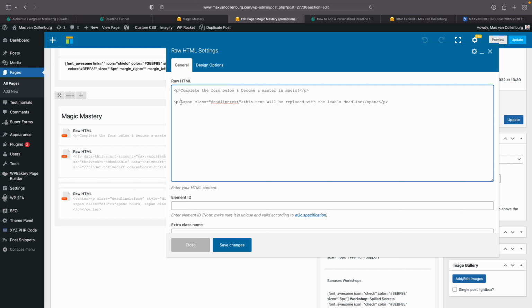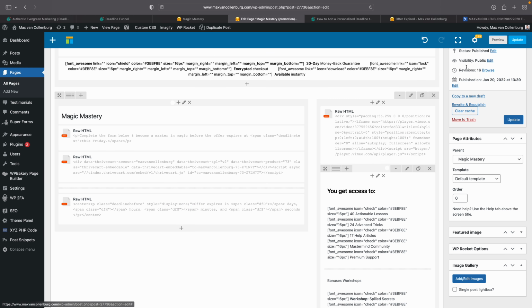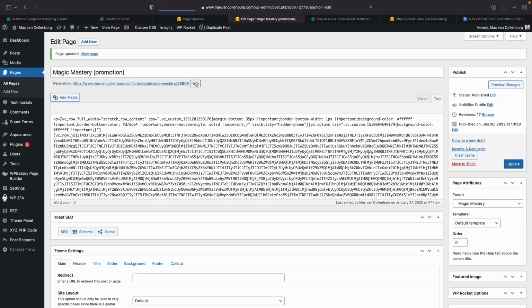And what shall we make out of this? Magic before the offer expires at. And then we have to give a fallback here. That's why I would say here, this before the offer expires at this. Now we'll just put in there this Friday right now. Then we click here, save changes. We go here to update. And then let's see what that looks like right now.